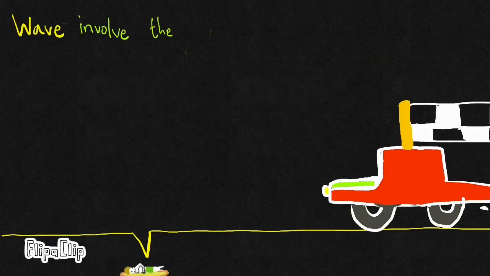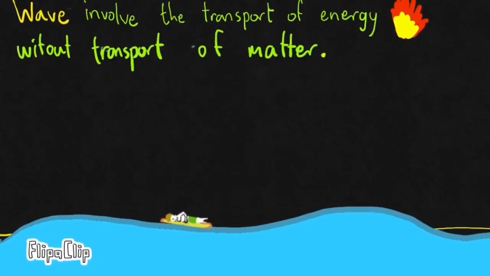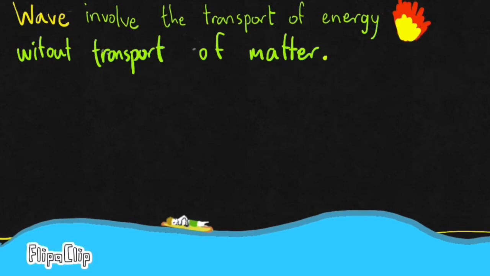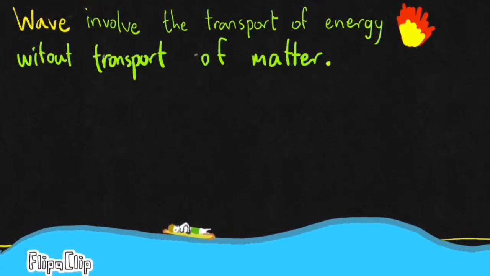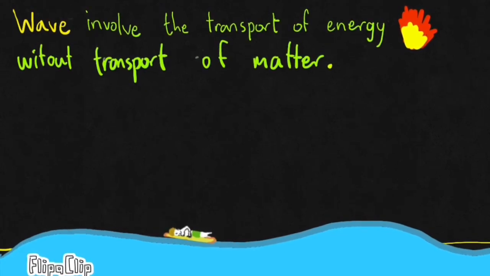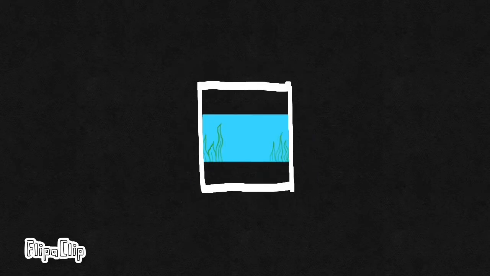What is a wave? A wave involves the transport of energy without the transport of matter. In conclusion, a wave can be described as a disturbance that travels through a medium, transporting energy from one location to another location without transporting matter. A medium is a substance or material that carries the wave.